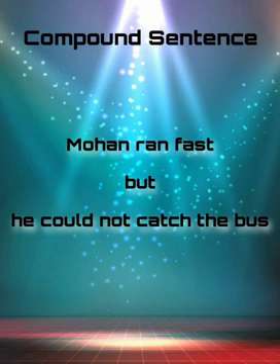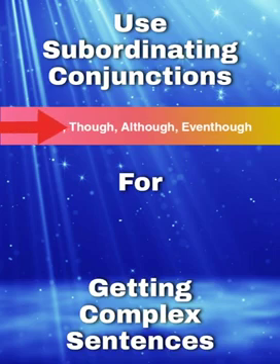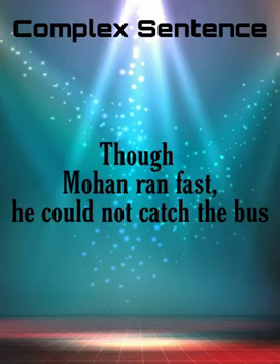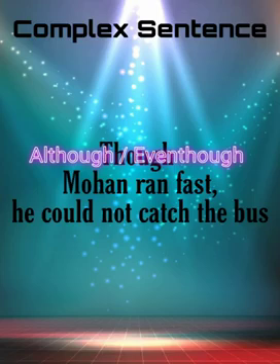To make a complex sentence out of this compound sentence, first of all, we must remove the conjunction but or yet, and we can use any one of the subordinating conjunctions, either though, although, or even though. Now we get the complex sentence. Our complex sentence goes like this. Though Mohan ran fast, he could not catch the bus. Although or even though Mohan ran fast, he could not catch the bus.